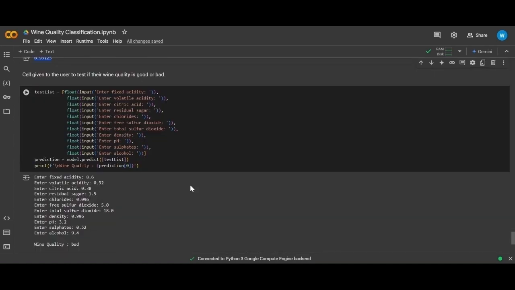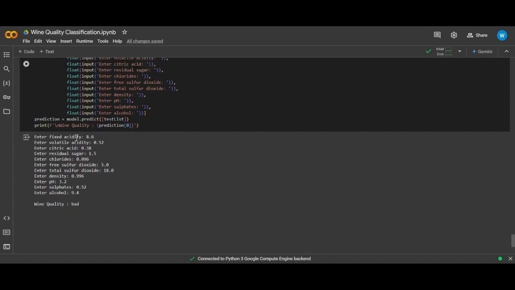So now we create the user interface. So here the user inputs various statistics in order to see whether the wine quality is good or bad. So here's an example from one of the wine quality rows from our dataset, and we can say that something with these characteristics is going to have a bad wine quality, whereas another row from a dataset which is different might be of good quality.